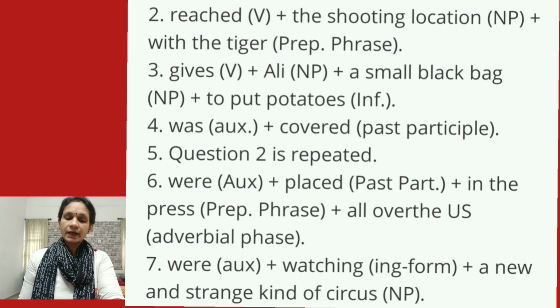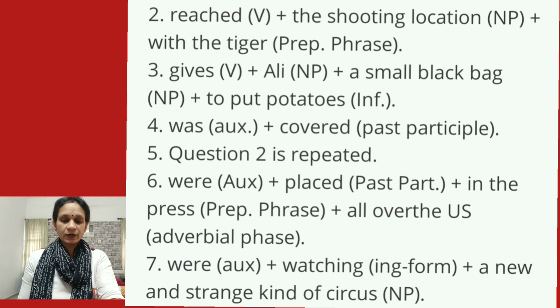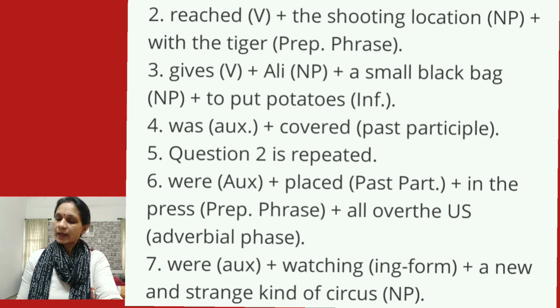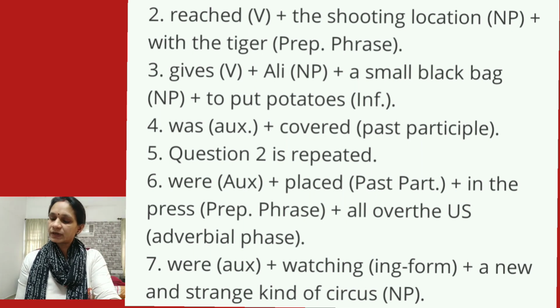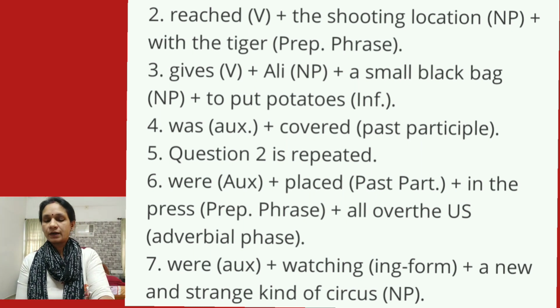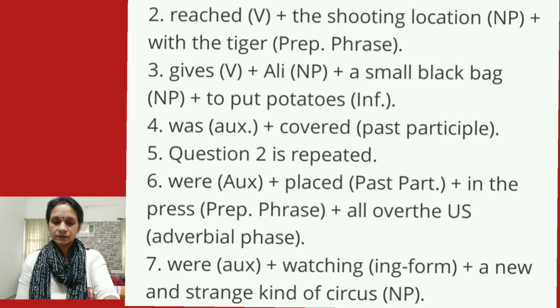With the tiger is a prepositional phrase. Clear? Like that, children, you want to identify the noun phrase, verb phrase, complement, object, infinitive, etc. in the given sentences.